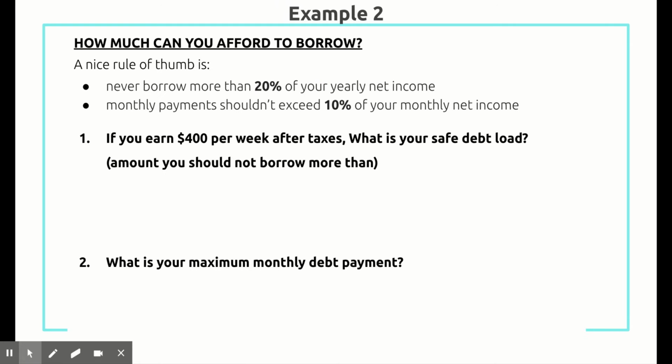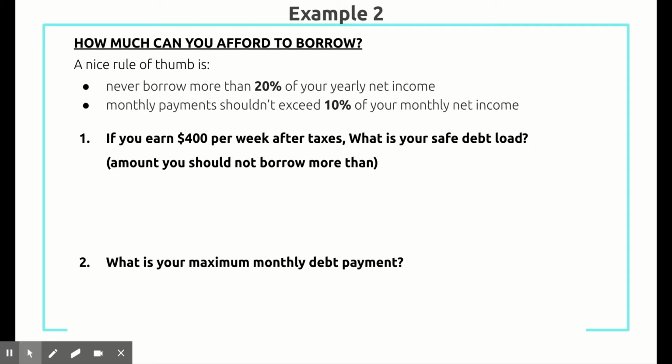Example 2. How much you can afford to borrow. This is a rule of thumb: never borrow more than 20% of your yearly net income. And your monthly payments, how much you're paying to pay back your debt, should never exceed more than 10% of your monthly net income. So let's say you earn $400 per week after taxes. What is your safe debt load? That is, the amount you should not borrow more than.